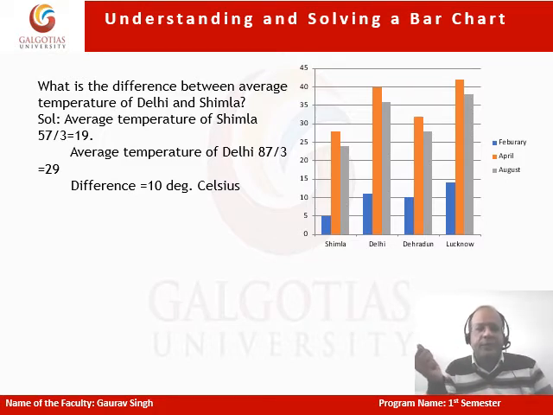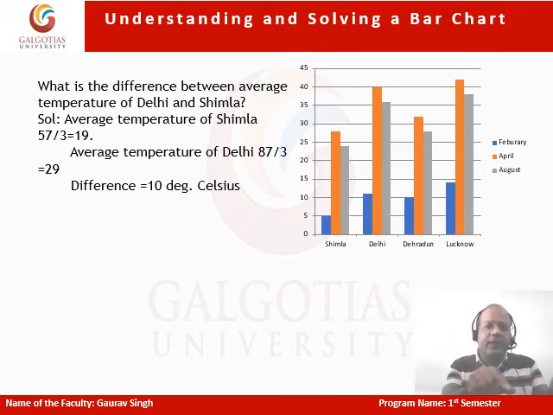If I divide 57 by 3, I'm going to get a 19. So if you see the calculations as well, it is showing Shimla is having an average temperature of 19.